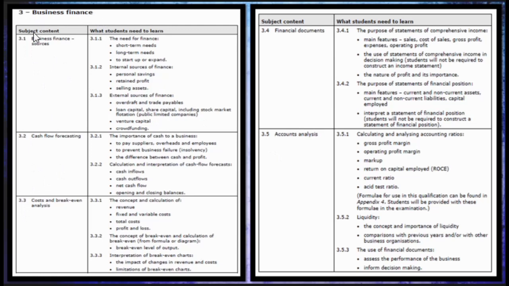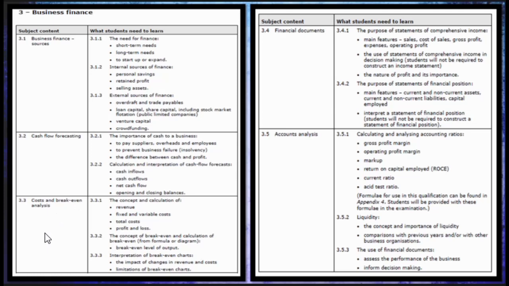Hope you got this. The business finance unit is all about the calculation parts, and quantitative skills are assessed here. The topics we have to discuss are the different sources of business finance, the internal sources of finance, the external sources of finance, and the need for finance. The second topic under business finance is cash flow forecasting. We'll be discussing the importance of cash flow forecasting and also cash in business, and we will also be calculating and interpreting the cash flow forecast.